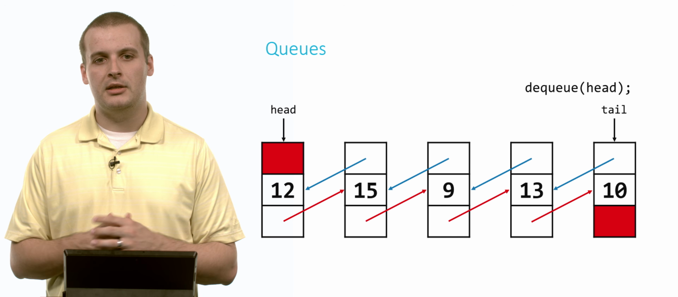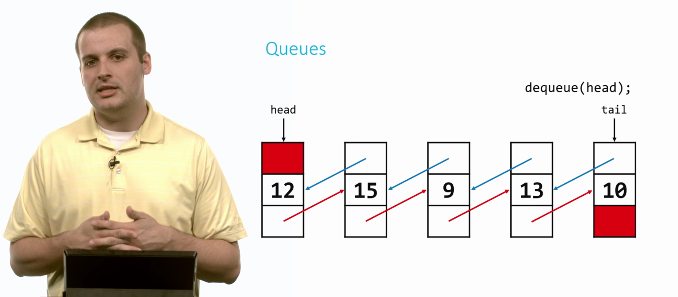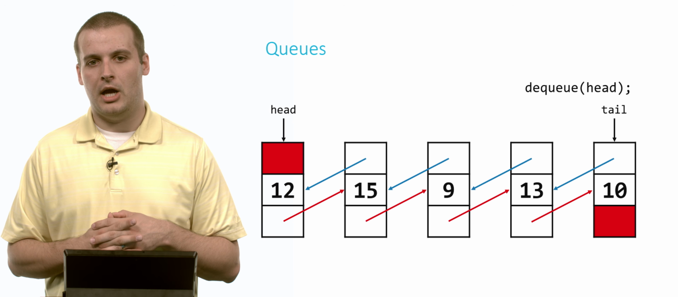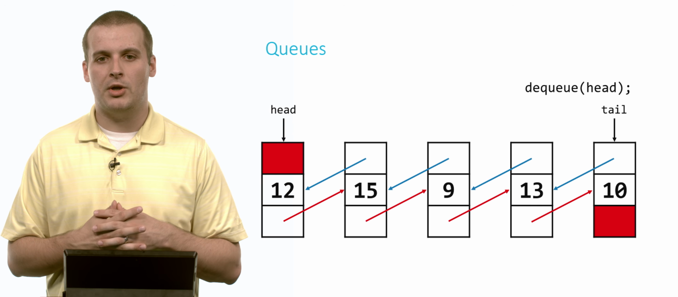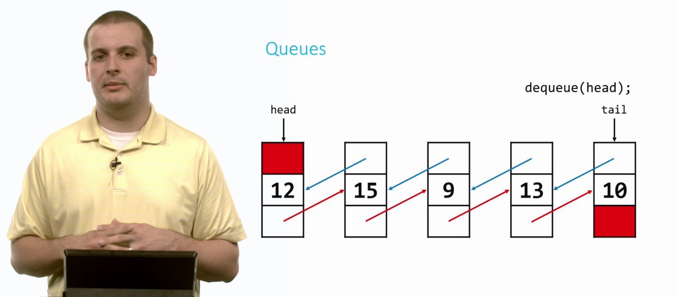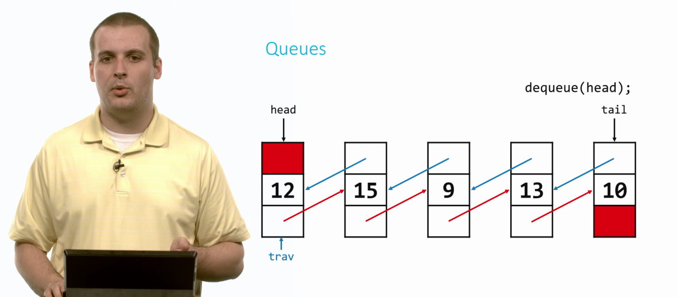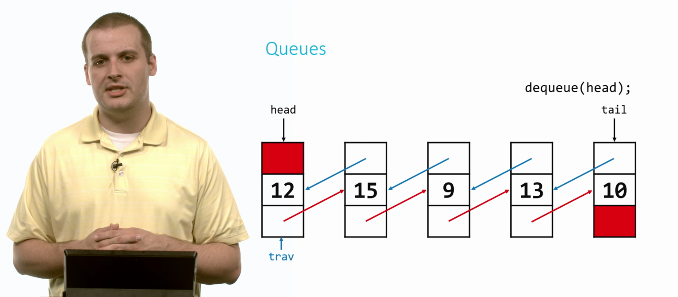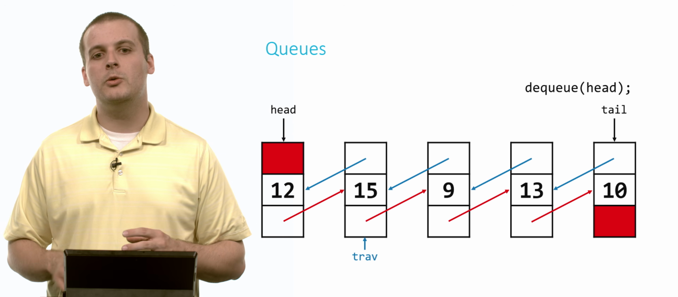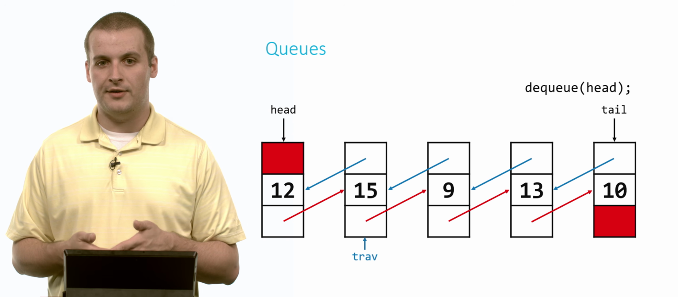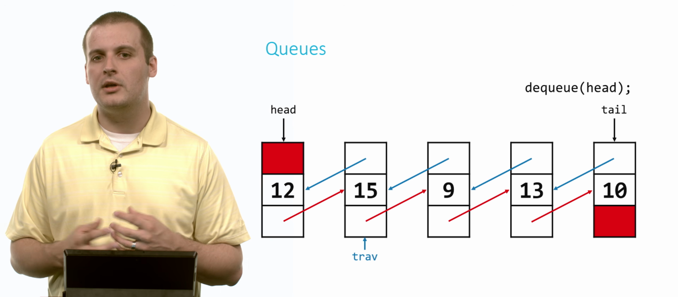So here's our queue again. 12 is the oldest element in our queue, the head. 10 is the newest element in our queue, our tail. And so when we want to dequeue an element, we want to remove the oldest element. So what do we do? Well, we set a traversal pointer that starts at the head, and we move it so that it points to the second element of this queue, by saying trav equals trav arrow next, for example. That would move trav there to point to 15, which after we remove 12 will become the then oldest element.